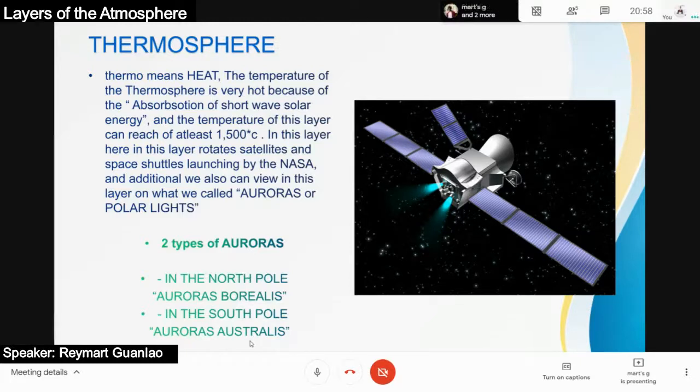Then, dito din po sa layer na to, dito po natin nakikita yung napapanood po natin sa mga television natin. Dito po nangyari yung mga auroras, o yung mga polar lights. And may dalawang uri po tayo ng auroras, there is in North Pole and South Pole. Sa North Pole po, dito po ang tinatawag na aurora borealis. And sa South Pole po, ito po yung tinatawag na aurora australis.